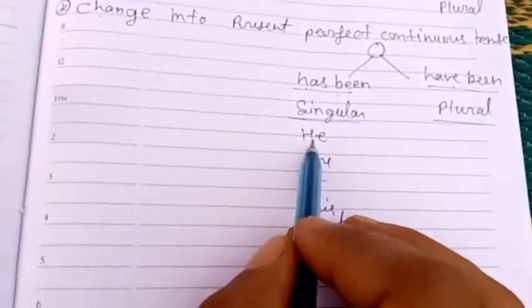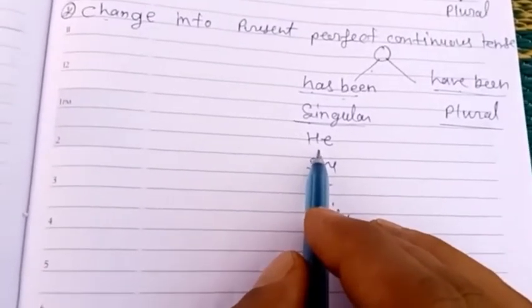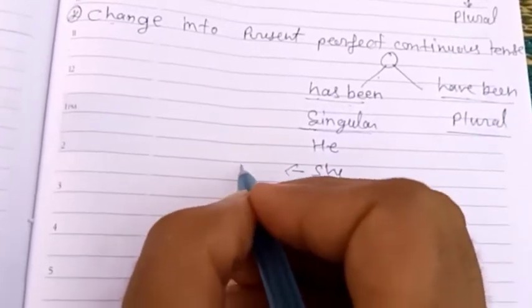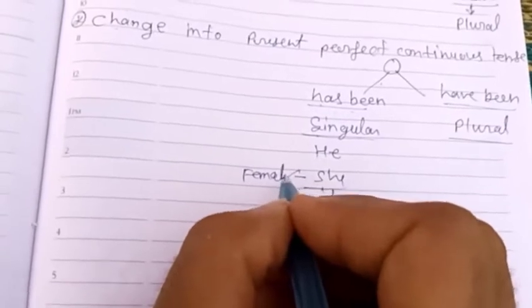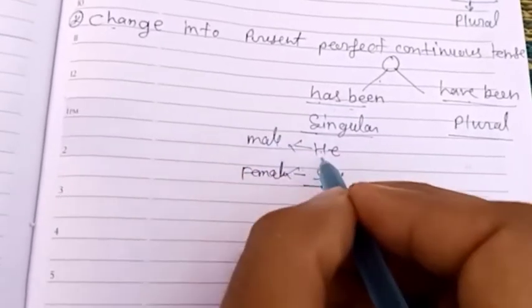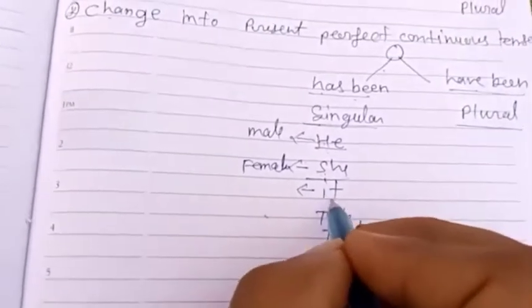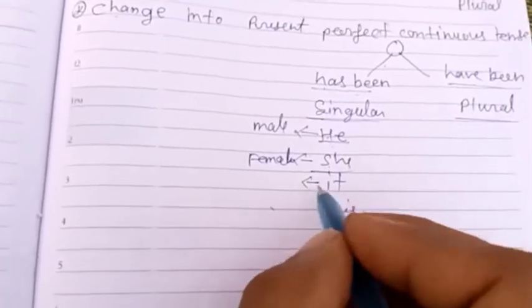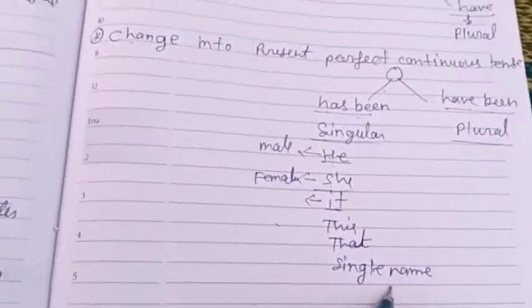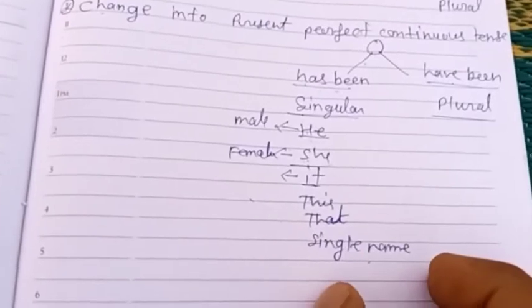He means the male, and we use she with females. I was talking about he, and we use he with males. I mean to say he means you can say boy, and she is for girls, and it is an introductory or dummy subject, but it is a singular subject, please remember it. This and that you know very well. And a single name means any proper noun like Ram, Shyam, Sita, etc.